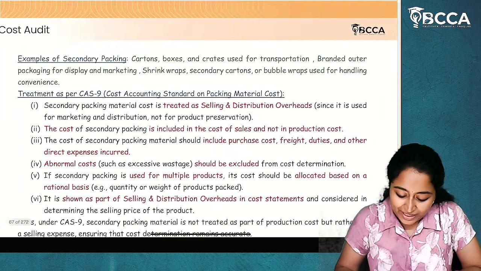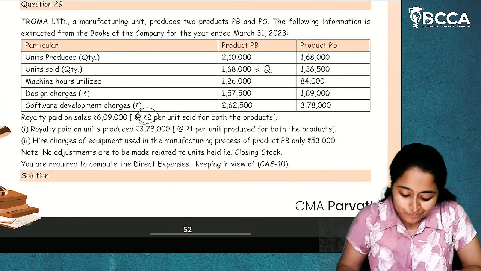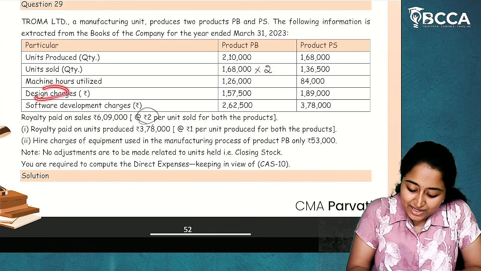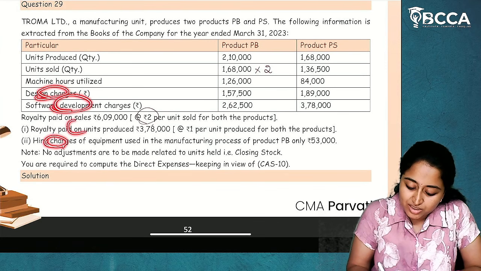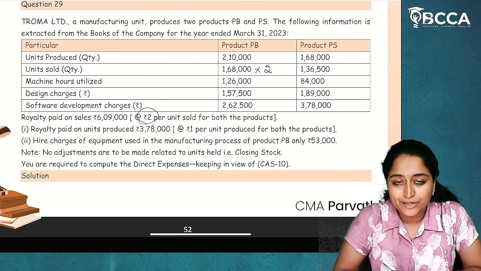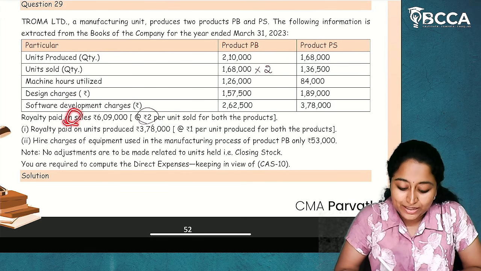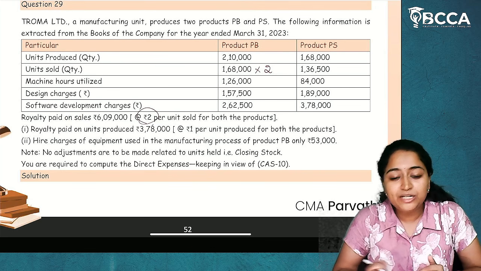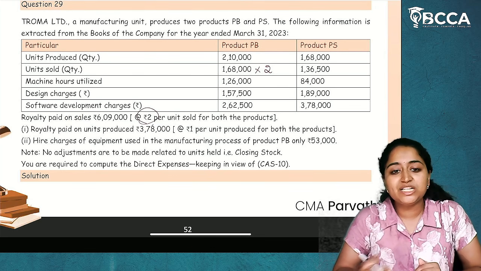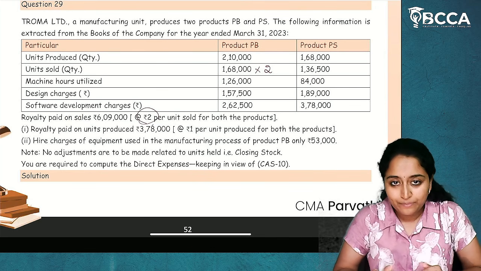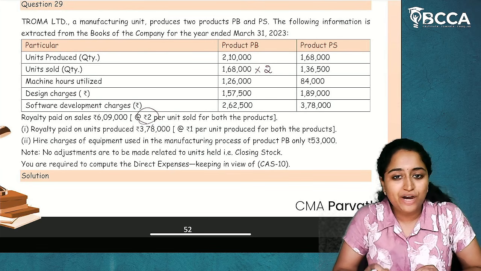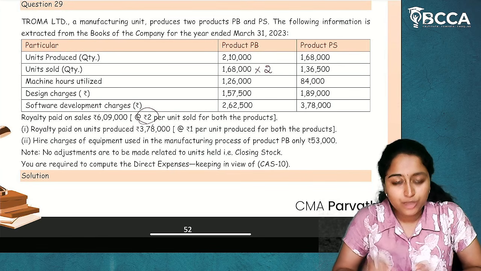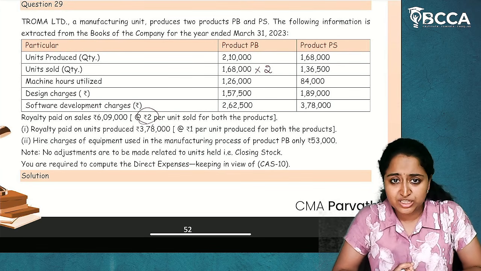Now, the note point. What will you write in the note point? You can write that design charges, software charges, hire charges and royalty expenses all will form part of direct expenditure cost. And in the case of royalty on purchases and royalty on sales, a lump sum payment is not paid as royalty. So, this need not be amortized over the period of benefit. You have to write this note point for this particular question. I hope this question is clear to you.